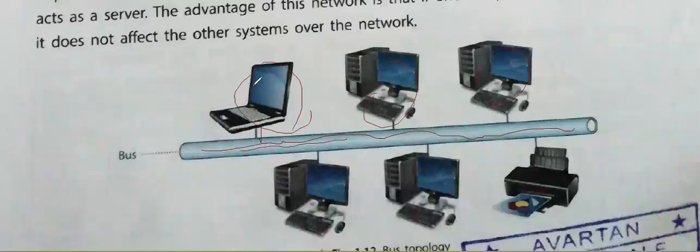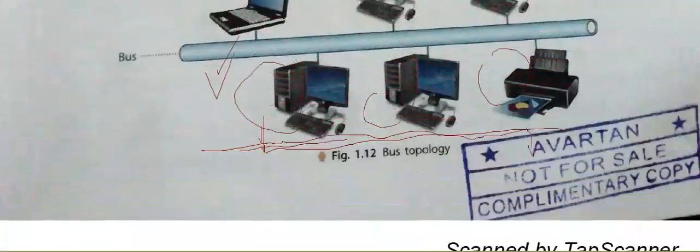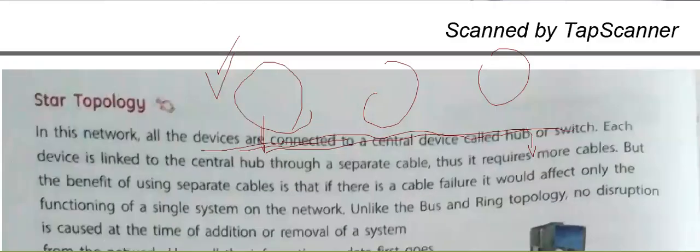Whenever a PC wants to send data to any other PC, it has to follow the rule: it has to send this data to the bus, and then through this bus the data will travel and go to the other computer. So one common bus or trunk we have in this bus topology. When we want to transfer data, we have to send the data into the bus only. Through this way only we can communicate the data with each other.